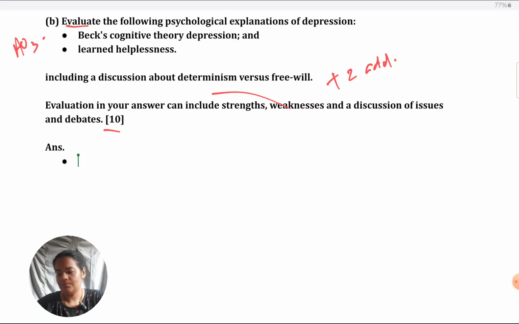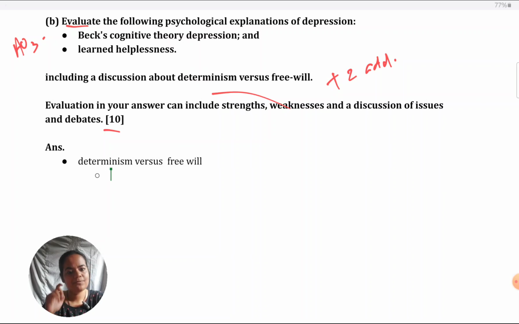When it comes to determinism versus free will, many students don't explain it well. They have a mindset that biological explanations are the difficult ones, psychological are the easy ones. So I can use any casual language in writing the psychological ones. It's very common sense, so I will just write whatever comes to my mind. That's why they score very badly on the paper.